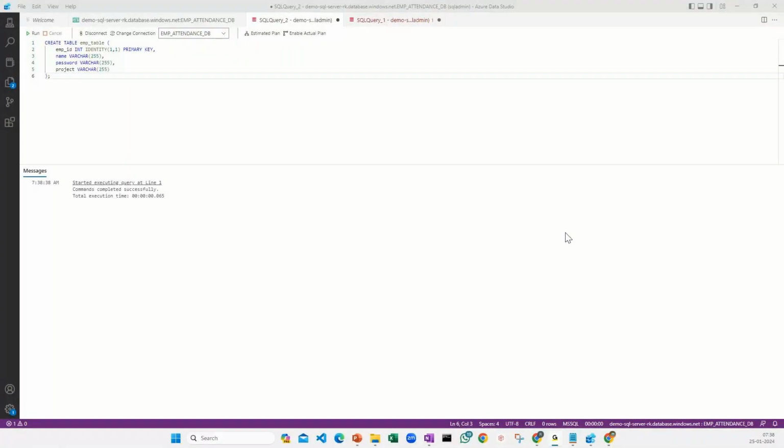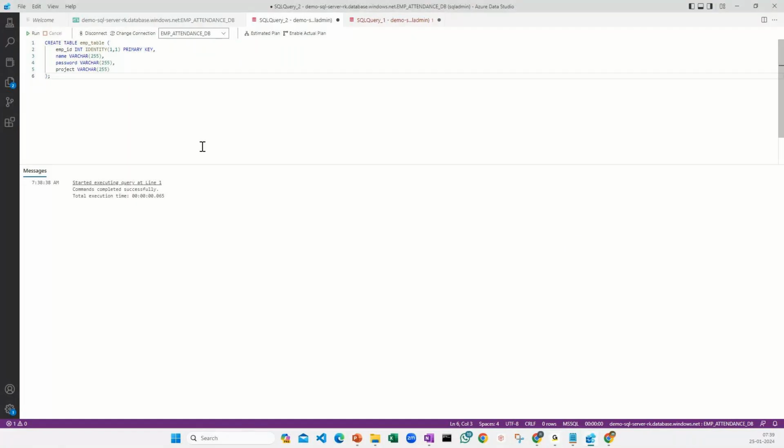So let's put up this query, something like this, and let's try to run this now. Okay, the screen sharing is not happening, sorry. Can you see it now? Yes, sir.